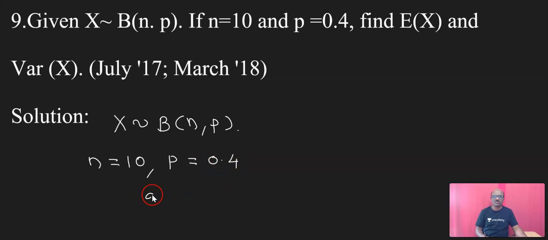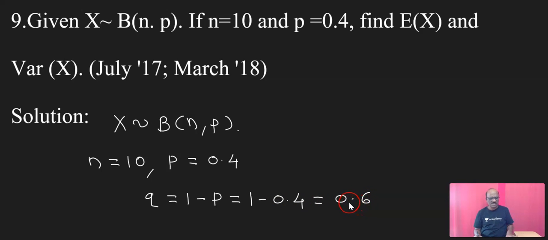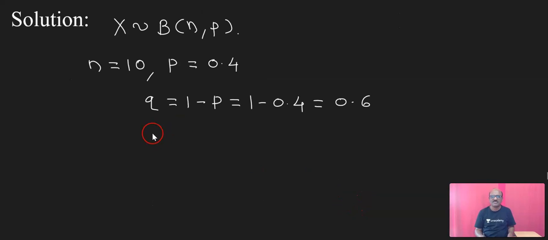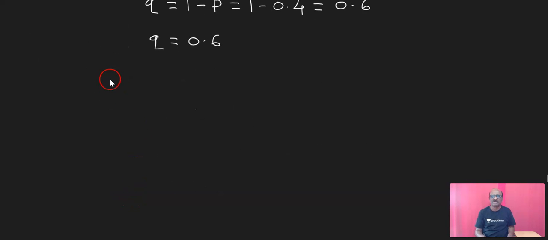What about q? q is equal to 1 minus p, that is 1 minus 0.4, which is equal to 0.6. The value of q is 0.6.